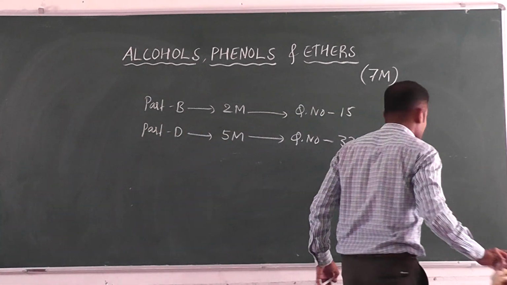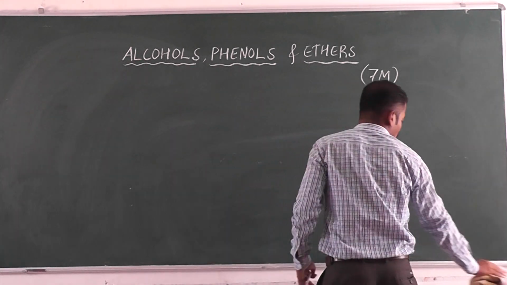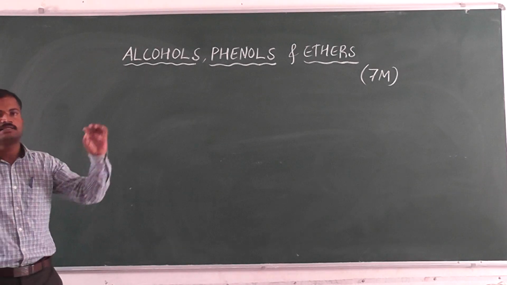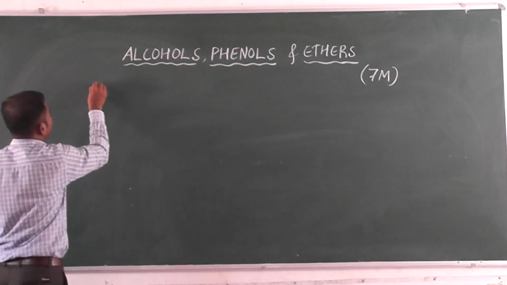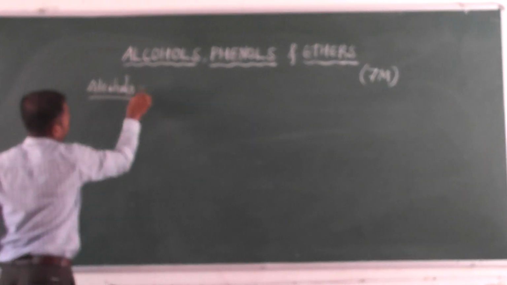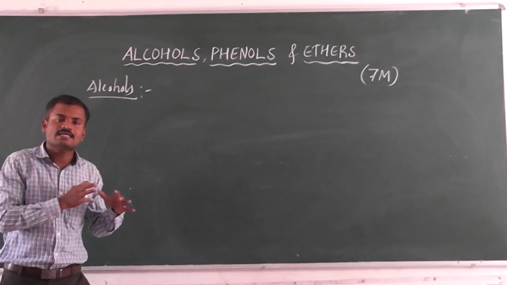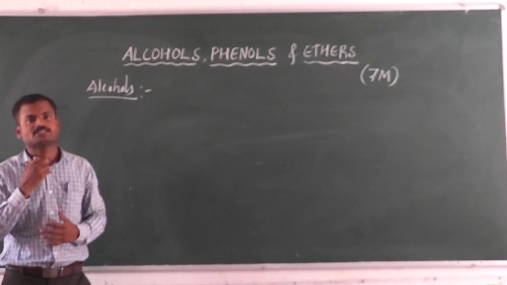Let us see the meaning of alcohol. First we study alcohols, then later phenols and ethers. What is alcohol? Alcohols are organic compounds containing the OH group as the functional group.